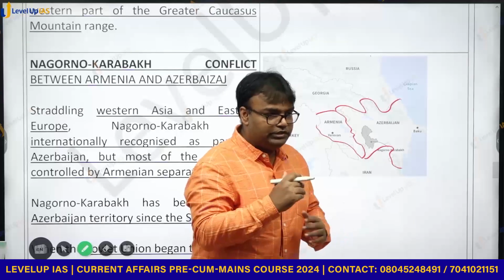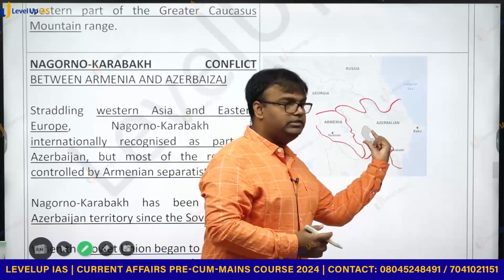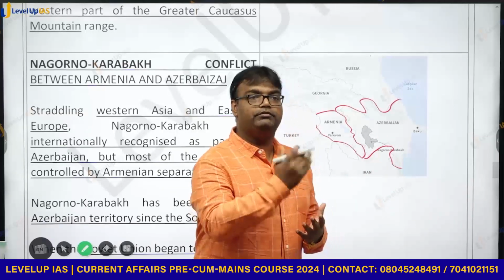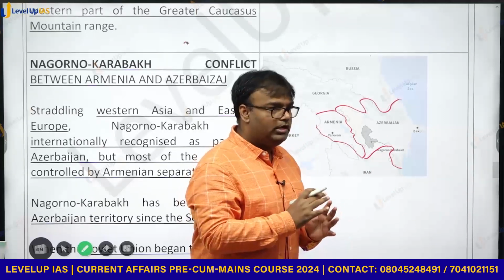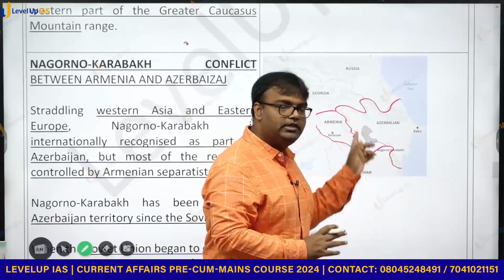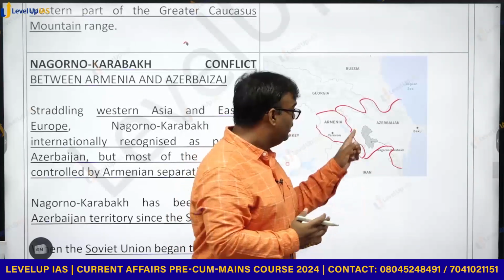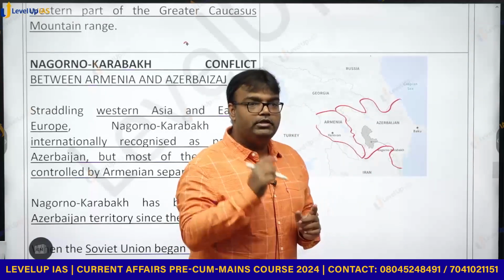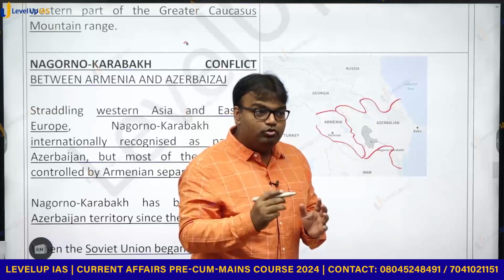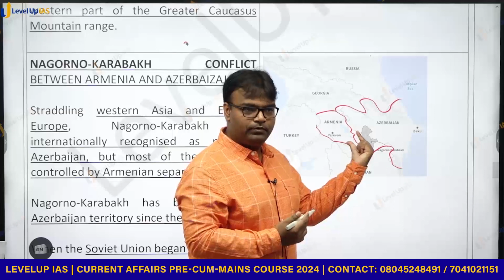But during that disintegration, Armenia's parliament declared that the Nagorno-Karabakh region should be given to them, because culturally and ethnically there are some differences. Azerbaijan is primarily a Muslim-dominated country, whereas in the Nagorno-Karabakh region there are people of Armenian origin, mostly Christian. So they said this region should go to them.